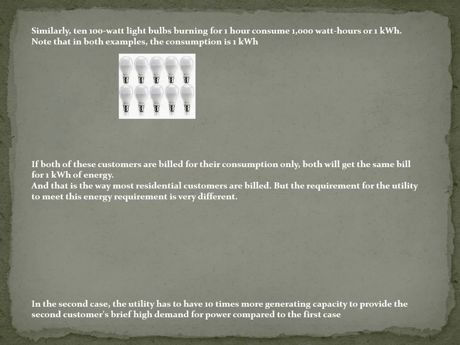To go into more detail on this example, to clear our understanding of consumption and demand: there are 10 bulbs running for 1 hour, and one bulb running for 10 hours.